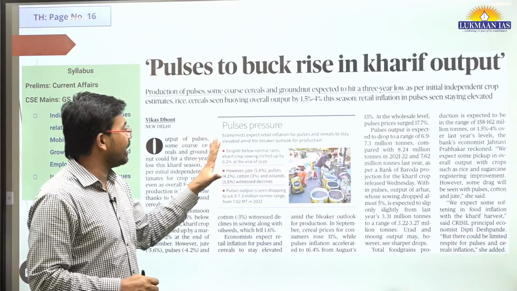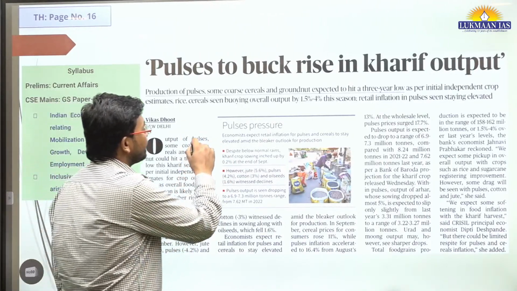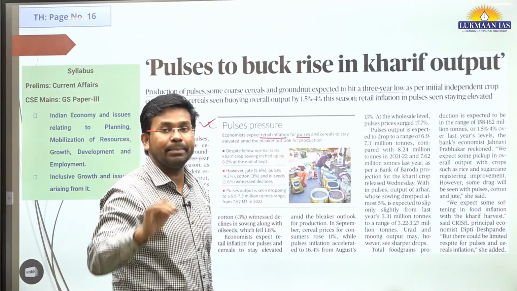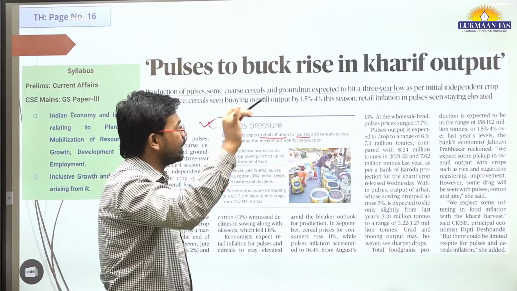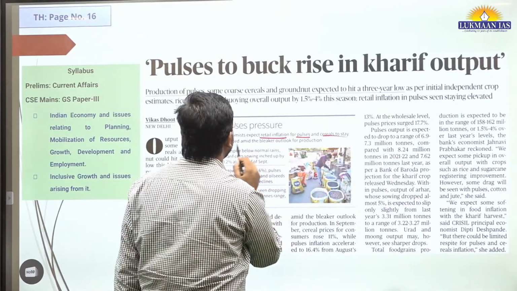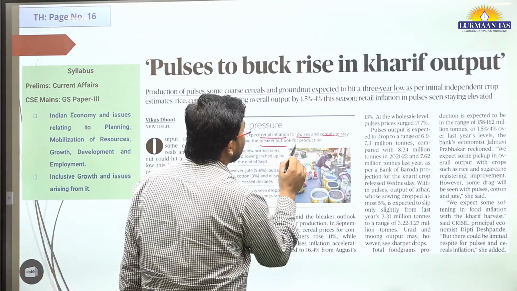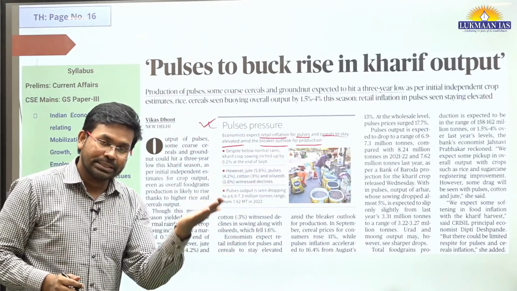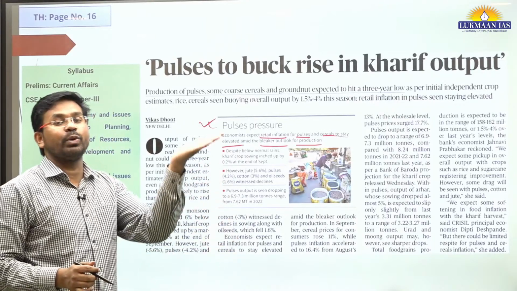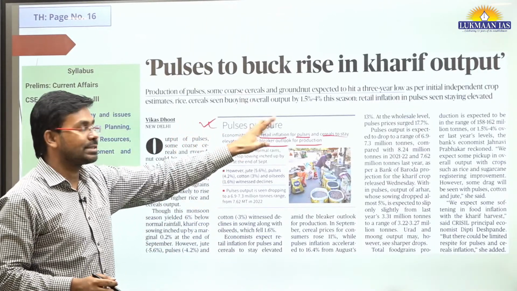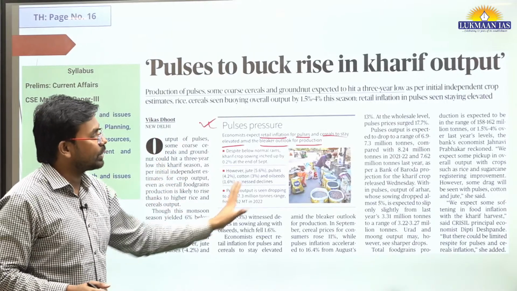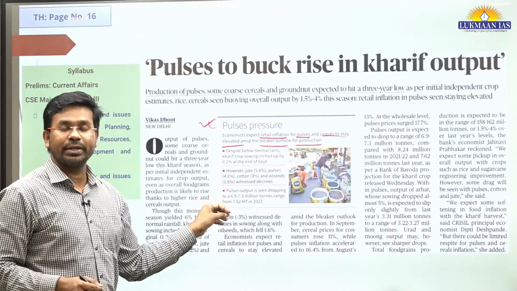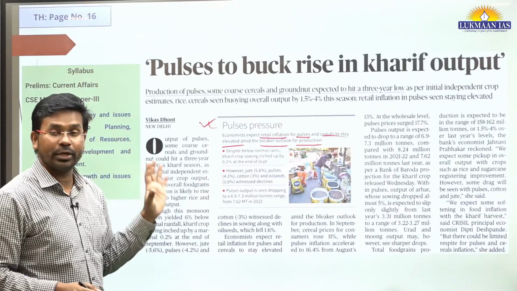So in this article they have said this. It says economists expect retail inflation for pulses, meaning the price of pulses in the market, is going to increase, and cereals to stay elevated amid a bleaker outlook for production. Since production is going to go down, the price will go up. They have talked about multiple data, what percentage is going up or down. That's not the point of concern for us.